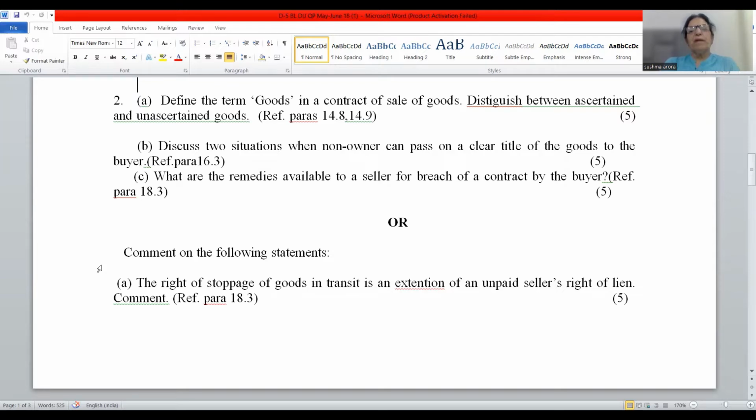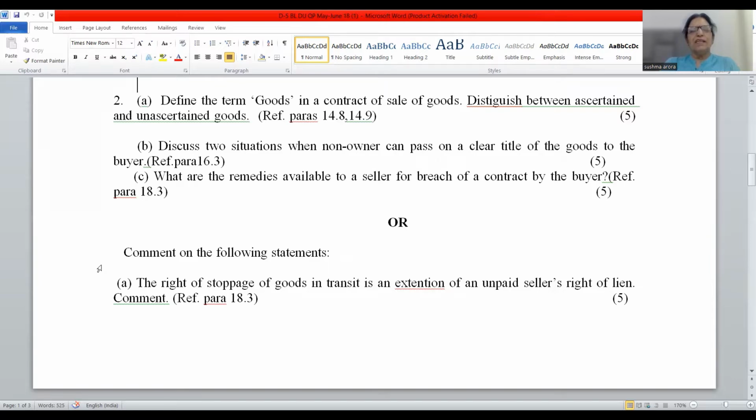Say buyer wants to buy WagonR car, model, color, everything has been specified by the buyer. This will fall under the category of ascertained goods. And if buyer has the intention of buying car, but he is not clear about which model, which color he should buy, then it will fall under the category of unascertained goods.